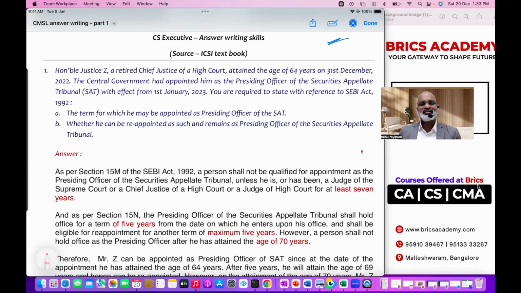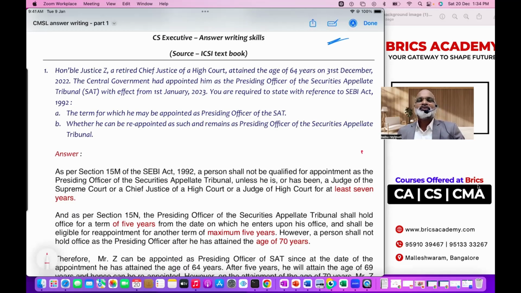Generally CS Executive students show reluctance to learn the tax subject in CS, but there is no option at all. You have to pass that paper, ideally with at least 45 to 50 marks. At least 40 you have to score, though your core papers are not tax papers. But capital markets, which has a link with company law, is very, very important. So make sure you finish watching this video without skipping anything.